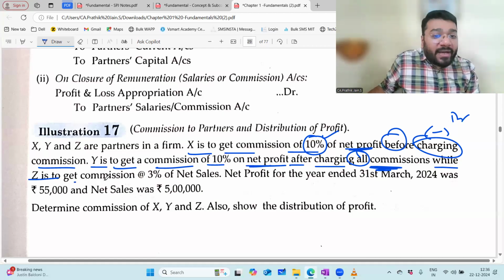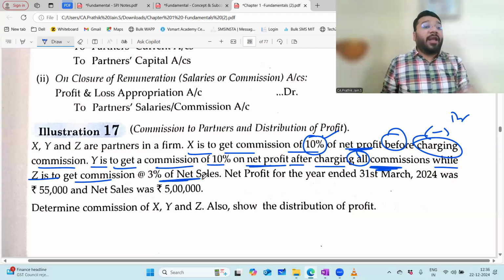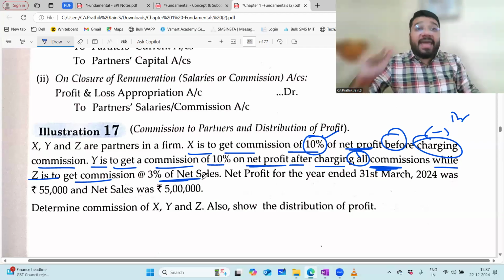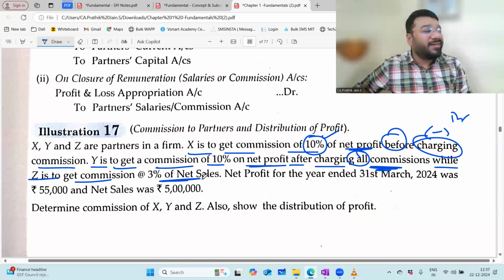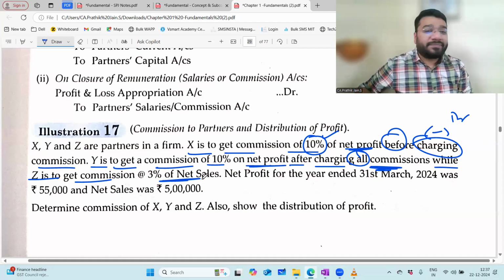While Z is to get a commission of 3% of net sale. Now, if you look at the beauty here, X and Y's commission is linked to the profitability, and Z's commission is linked to the turnover, sales.